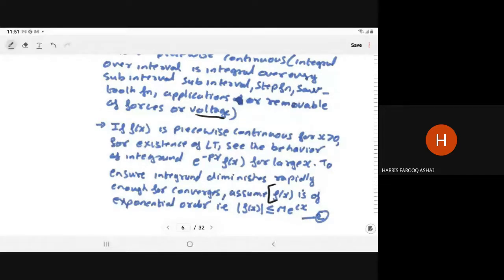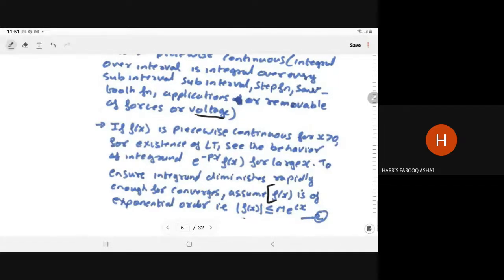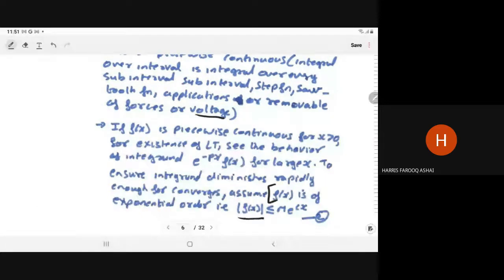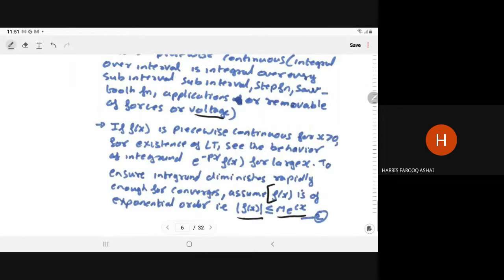What is the meaning of exponential order? Mod of f(x) must be less than or equal to M times e to the power cx. Then only you can determine the Laplace transform. Otherwise, if the given function is diverging in nature, you cannot determine the integration, and if the integration does not exist, you cannot determine the Laplace transform.